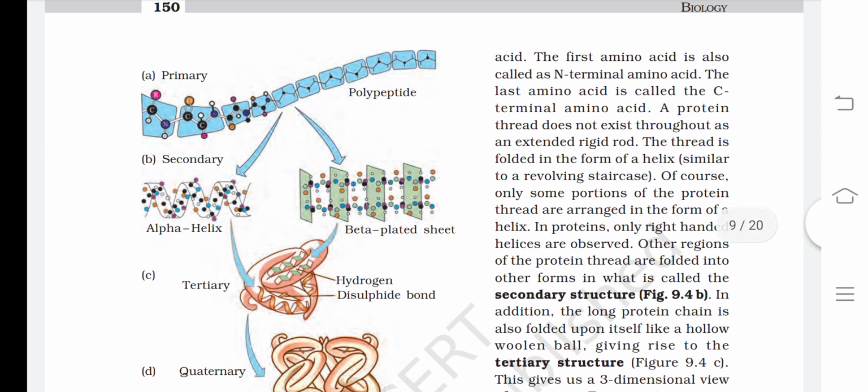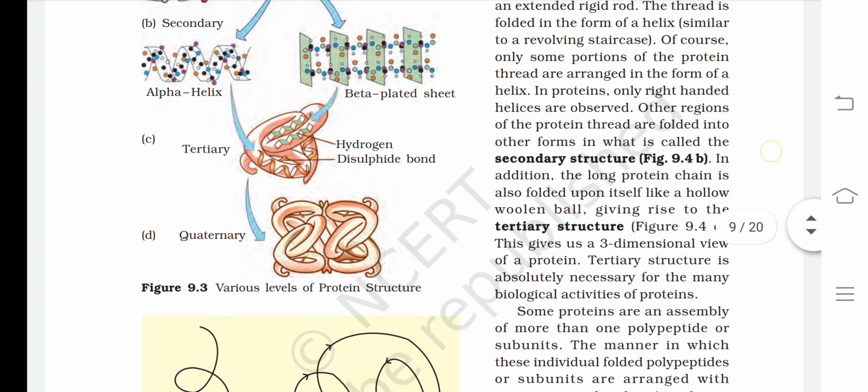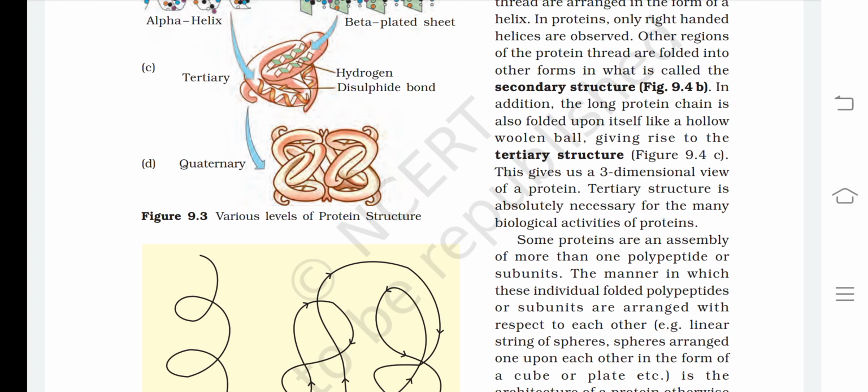A protein thread does not exist throughout as an extended rigid rod. A thread is folded in the form of a helix, similar to a revolving staircase. Of course, only some portions of the protein thread are arranged in the form of a helix. In proteins, only right-handed helices are observed. Other regions of the protein thread are folded into other forms in what is called the secondary structure. In addition, the long protein chain is also folded upon itself like a hollow woolen ball, giving rise to the tertiary structure. This gives us a three-dimensional view of a protein.